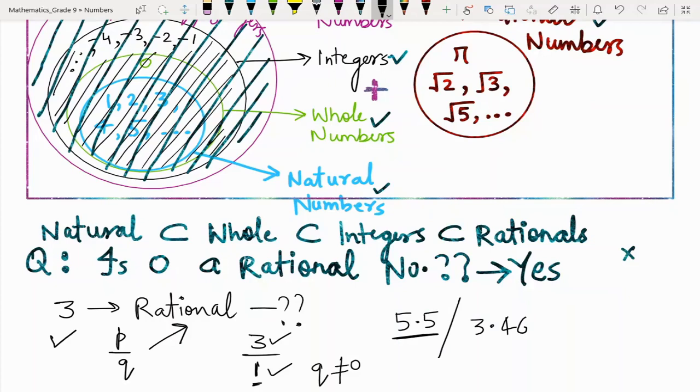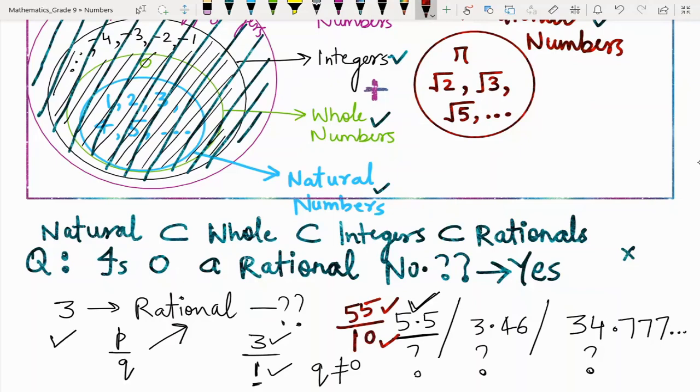Let's take some decimals now. 5.5 or 3.46. Are they rational numbers? First number is 5.5. Let's see this. 5.5 can be written as 55 over 10. So this becomes p by q form, where q is non-zero. Yes, this is a rational number.